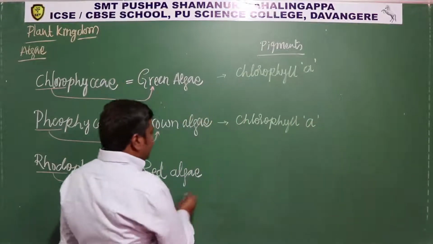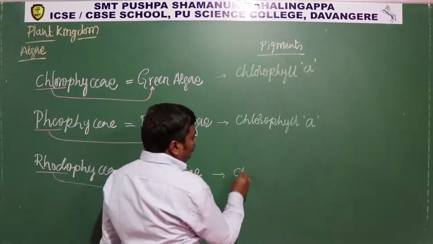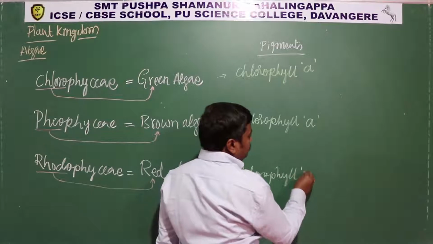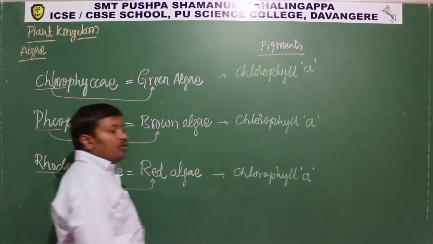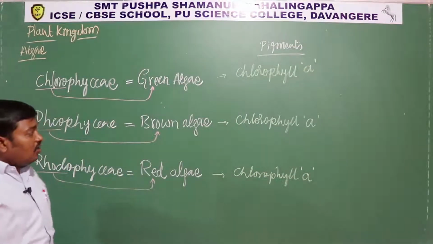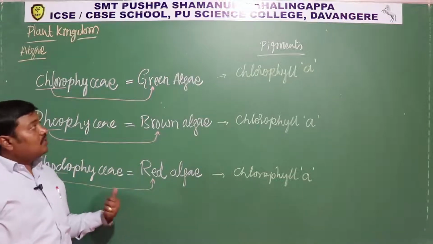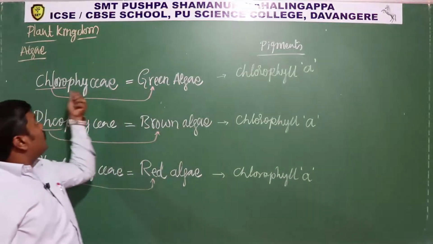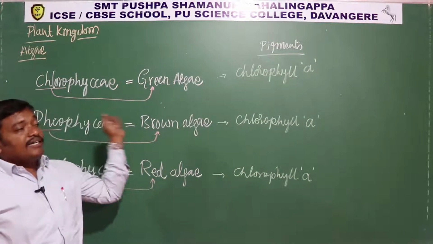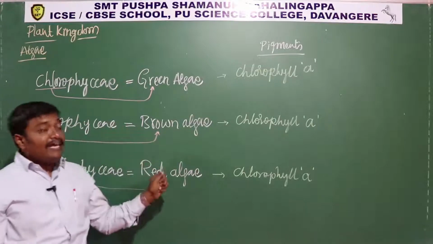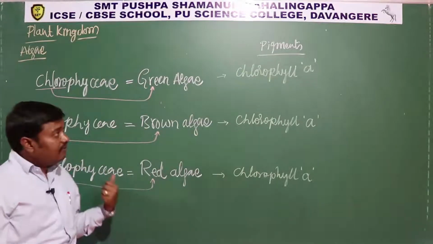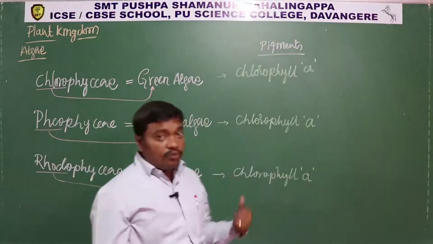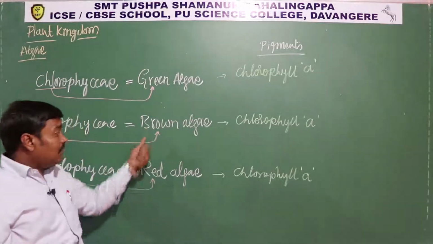Chlorophyll A. Then red algae also contains chlorophyll A. So that means chlorophyll A is present in all three types of algae, including green algae, brown algae and red algae. It does not mean that only green algae contain chlorophyll A. No, chlorophyll A is present in all types of algae. Along with this, the other pigments are also present in abundance that make them brown and red.